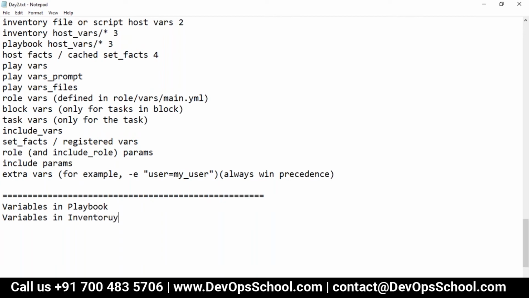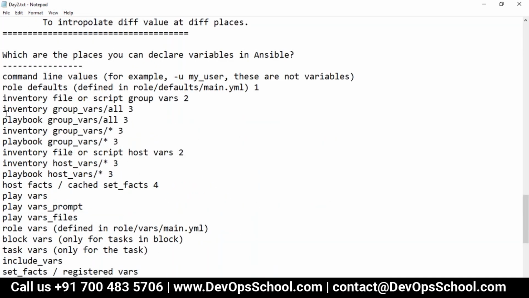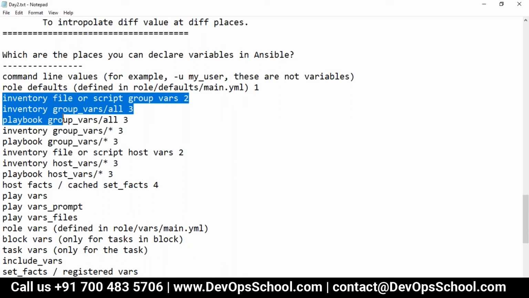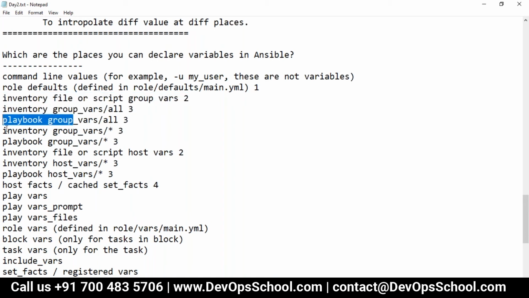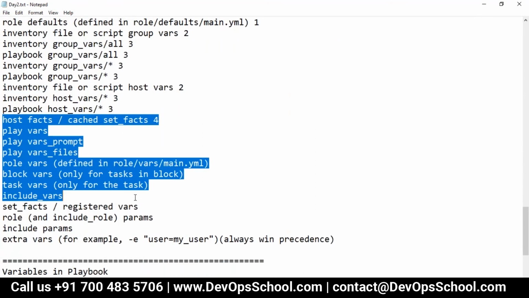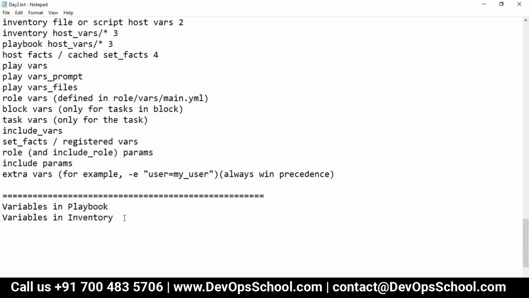It's not just two places, by the way. When I say playbook, there are so many kinds of variables you can declare, and in the inventory also there are many places you can declare a variable. These are the inventory variables, playbook variables, and play variables. So many places are there.